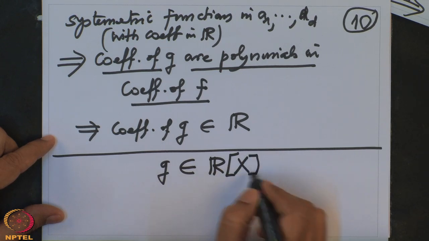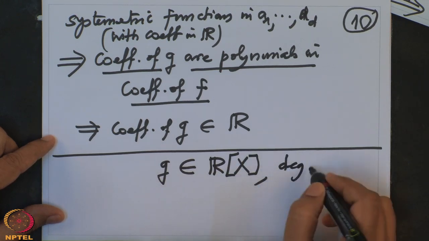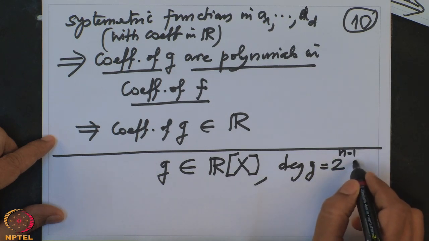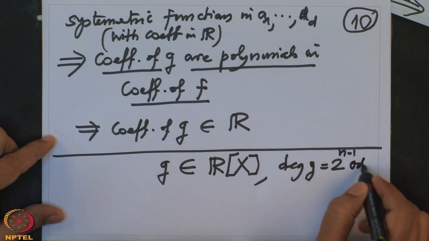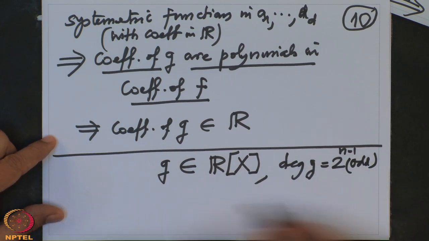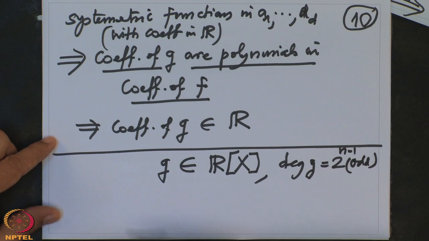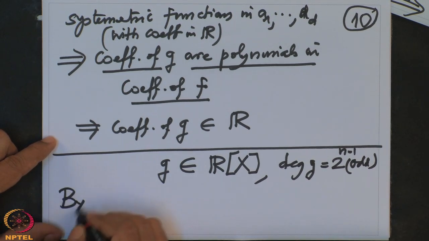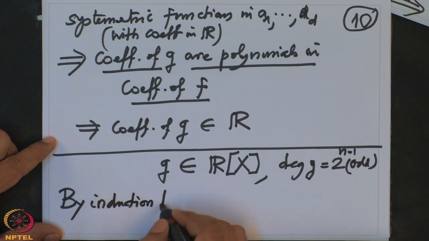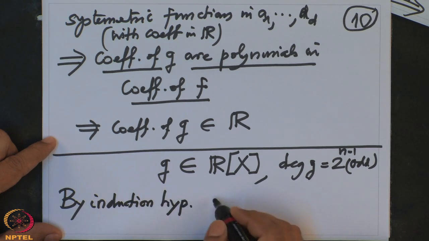We have already noted that the degree of G is 2^(n-1) times some odd number. So therefore, by the induction hypothesis, one of the zeros of G should lie in the complex numbers.